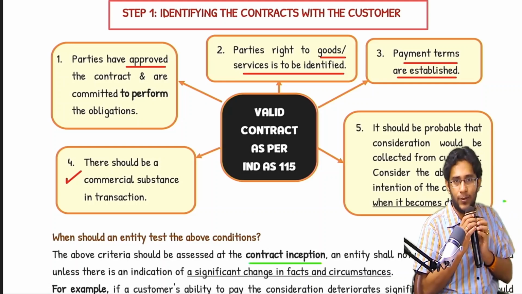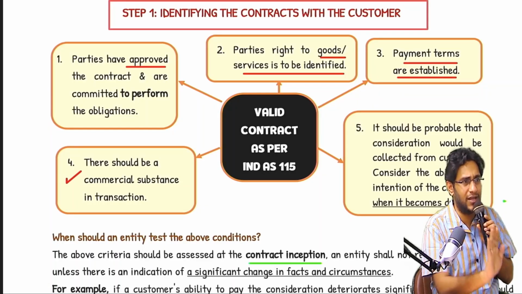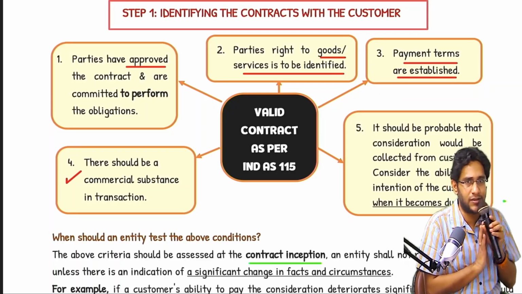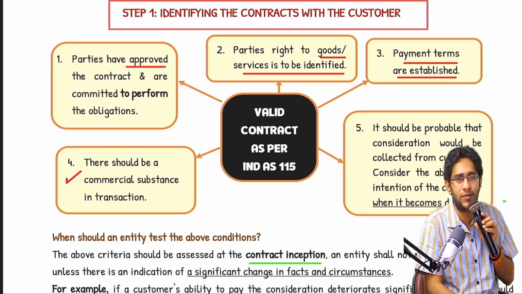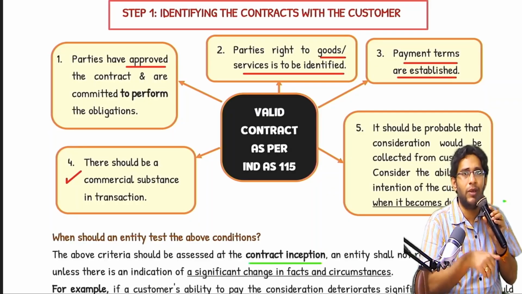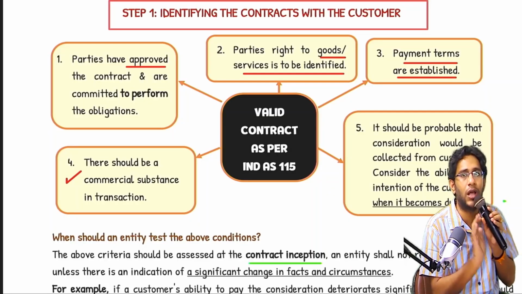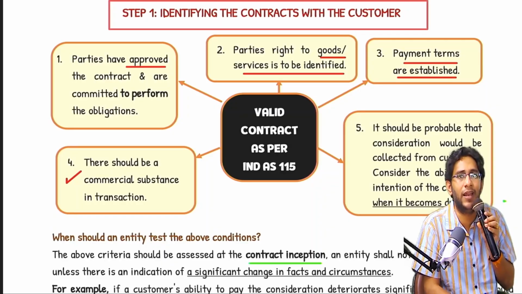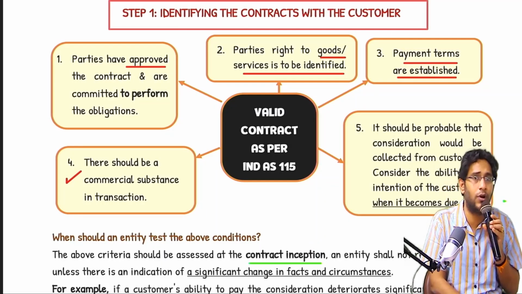If you technically observe, is there a sale? Yes, there is a sale. For the sake of it, there is a sale. Am I receiving some consideration? Yes. But is there any commercial substance? No, because what I am giving and what I am receiving are the same. There is no commercial substance. If I agree to account this as revenue, what will happen?